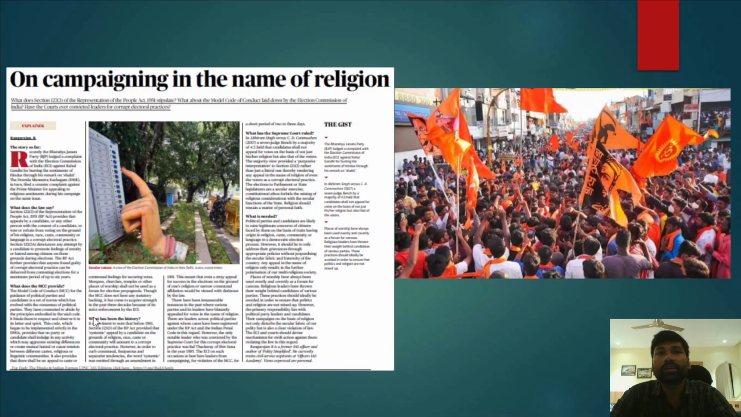So let's discuss the first very important news article, which is campaigning in the name of religion. This is very important because India is often known as a multi-diverse country, in the sense that India has multiple religions. People of multiple religions are living in India, and at the same time we are now approaching the next general elections.